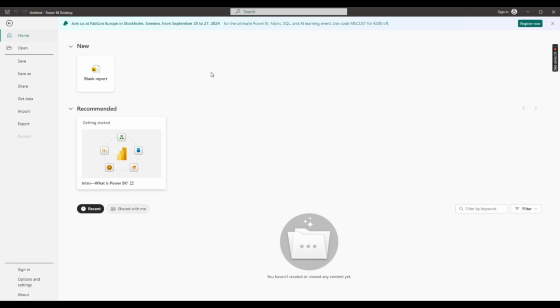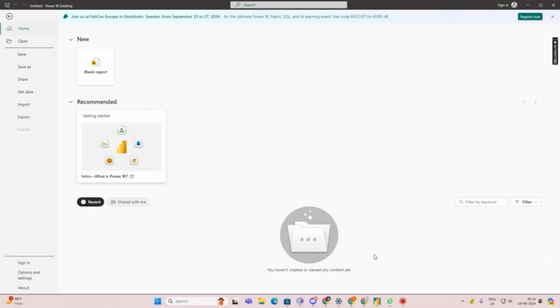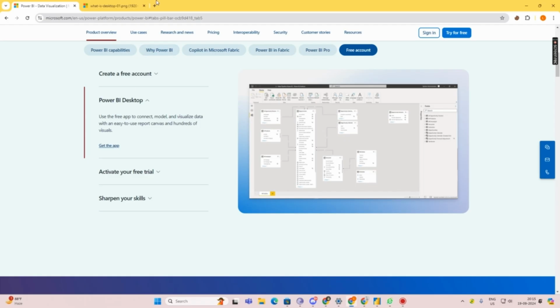Now see what is happening. Now we're going to see how we can download data, right? First we need data to analyze. So we're going to visit a website, Kaggle. Why Kaggle?